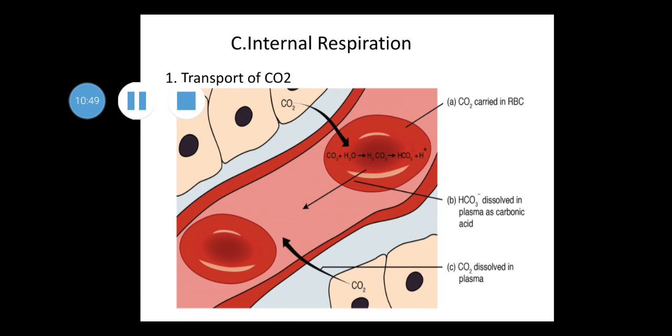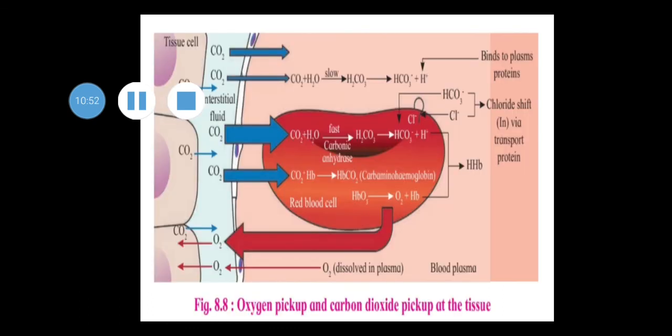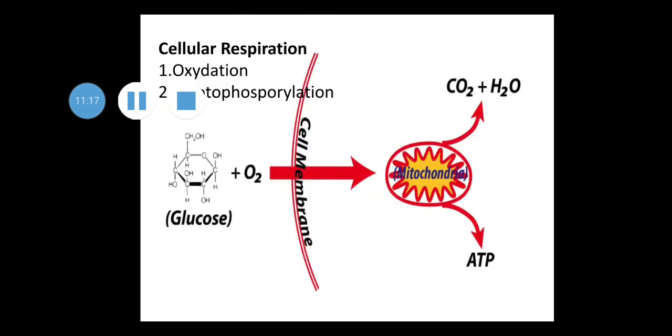The CO2 binds to the amino group of hemoglobin and forms a compound, that is carbaminohemoglobin, which travels to where the partial pressure of CO2 is low, that is in the alveolar region, and releases CO2. Next, cellular respiration.